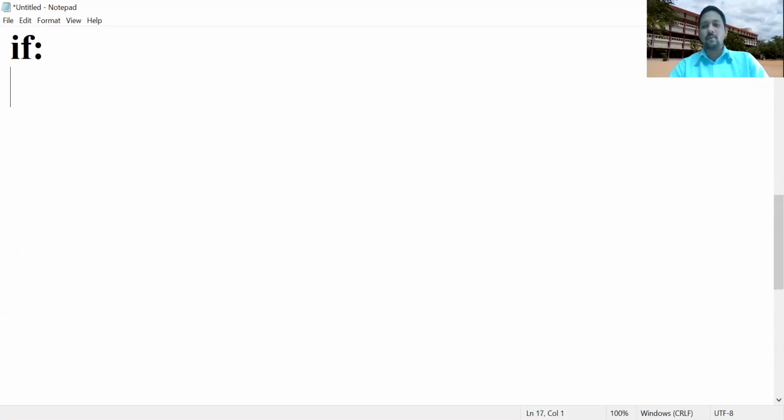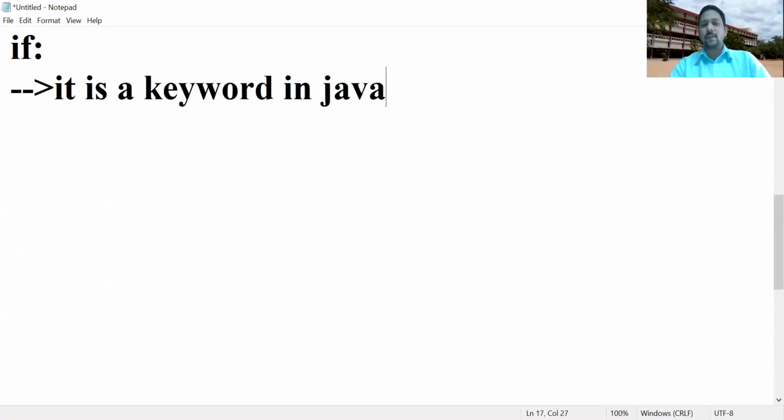Listen, it is a keyword in Java. That means all are lowercase letters only. Don't write a capital I with a small f, and don't write a small i with a capital F. Both i and f are lowercase letters because it is a keyword in Java.